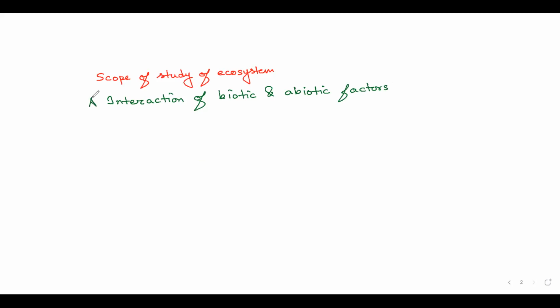This is my star scope for the study of ecosystem, but it's a very broad criterion and includes so many things. So we will try to look into different types. First of all, study of ecosystem means we study the nutritive relations between organisms.